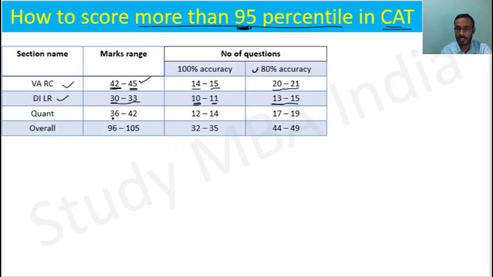Now in the quant section you will have to score 36 to 42 marks to get more than 95 percentile. That means the number of questions is 12 to 14. So guys, solving 12 to 14 questions is not that difficult, right? That means if you solve 50% of questions correctly, you will get more than 95 percentile. And with 80% accuracy, this is 17 to 19.